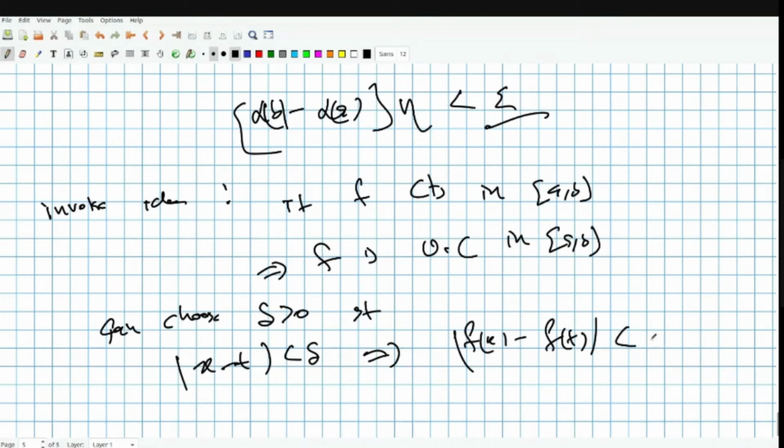No, sorry, less than eta. Now you may start seeing where we are going. If I have |x minus t| less than eta, and here you have alpha(b) minus alpha(a) times eta less than epsilon, then you may start getting the idea. So the point is exactly this.